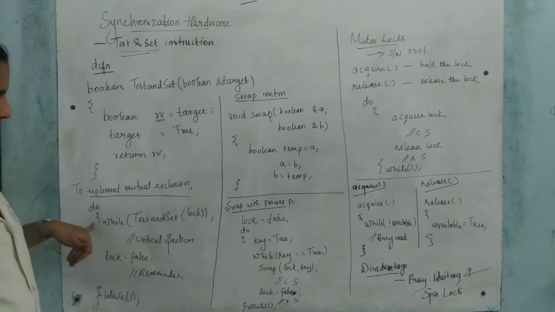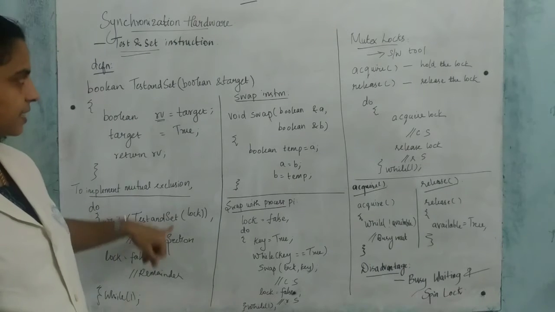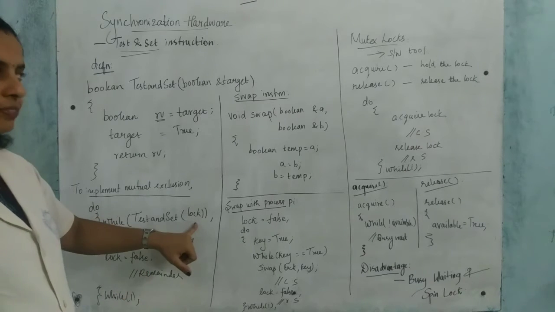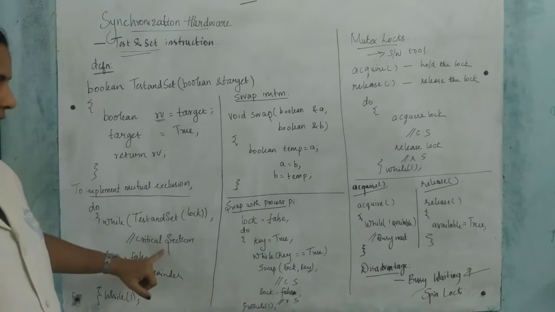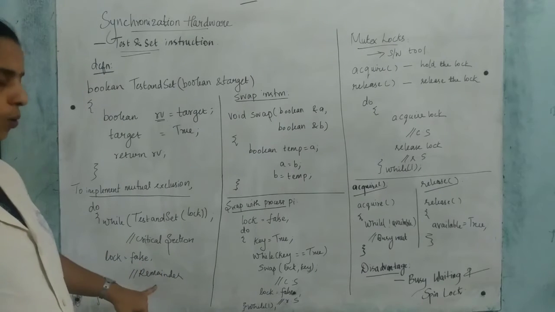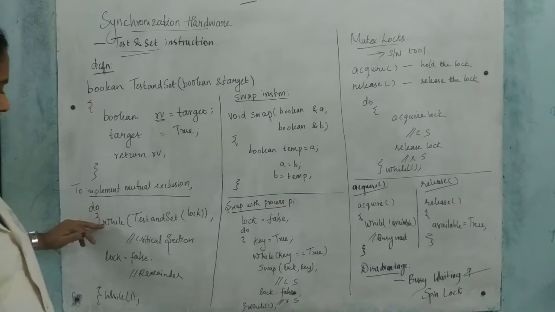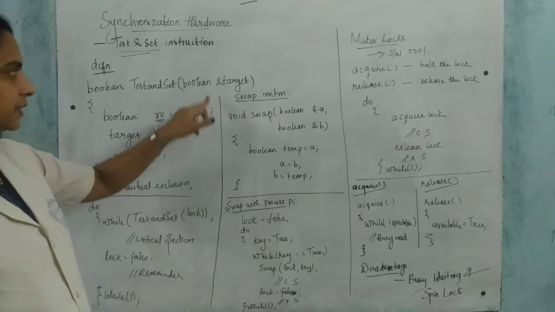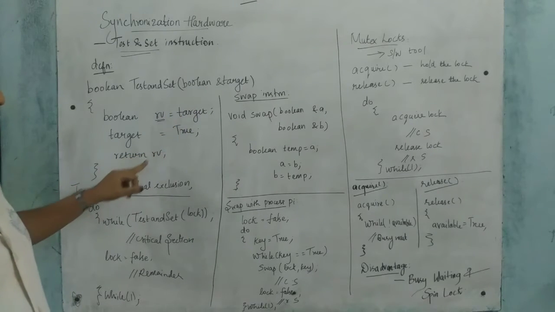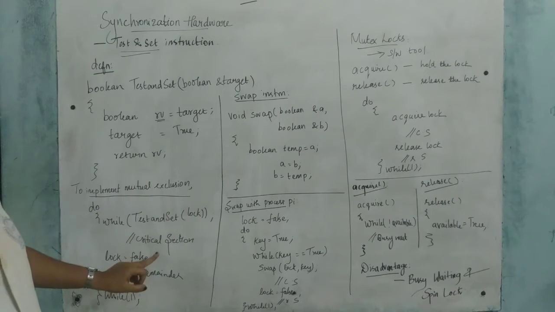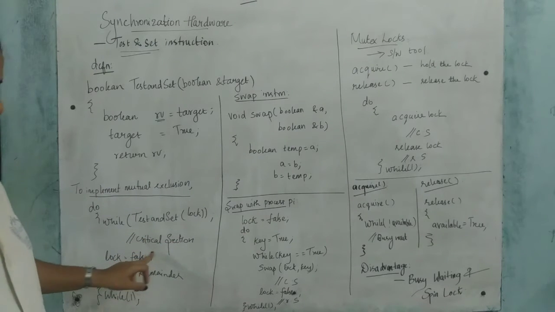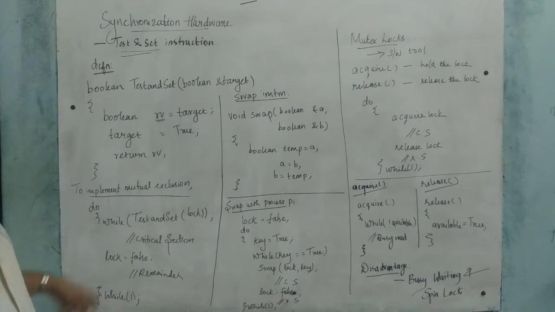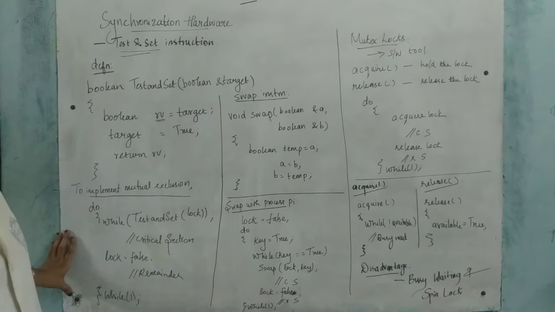Okay. So see here, it is using the test and set instruction, and lock is given here. If lock becomes true, it will enter into the critical section, else it goes to the remainder section. So when it comes here, it will call the test and set instruction as it exists there. And here the parameter is lock. Lock is the parameter, and it returns the RB value, and if it is true, it enters into the critical section, else it goes to the remainder section. Understand? So this is how it is implementing the mutual exclusion.